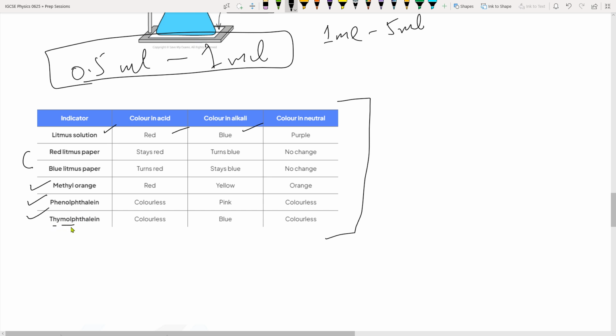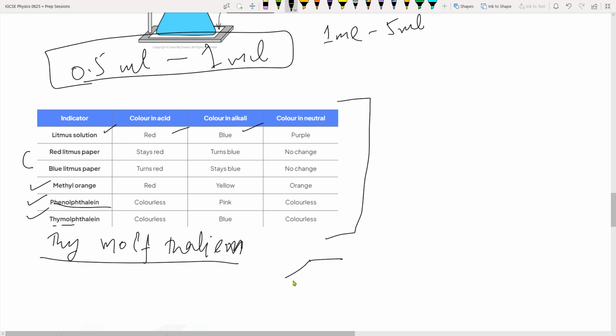Thymolphthalein, right? This is how we pronounce it in a single go. And phenolphthalein, right? Phenol, again I told you these are aromatic ring compounds. Phenol is this circular compound, so you will see this symbol on the bottle as well in the lab. Phenolphthalein is colorless in acid.